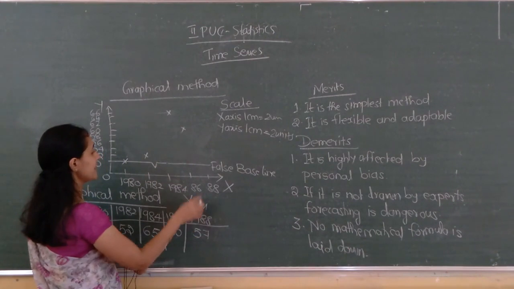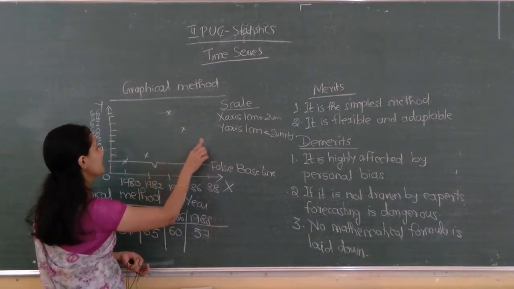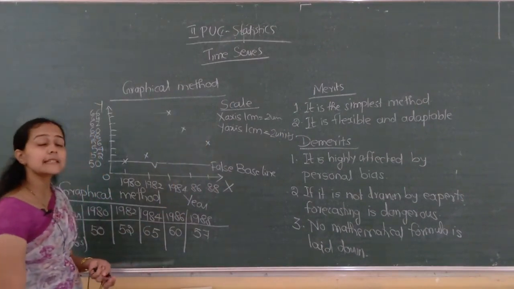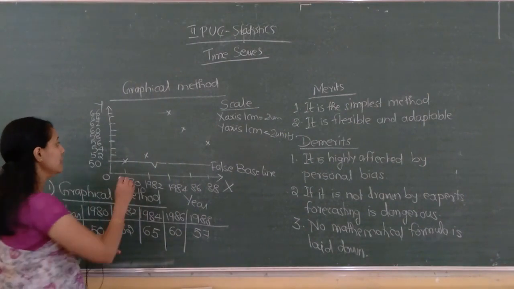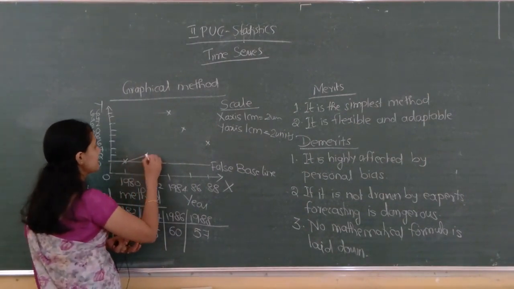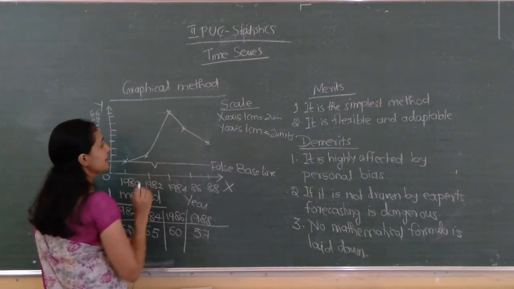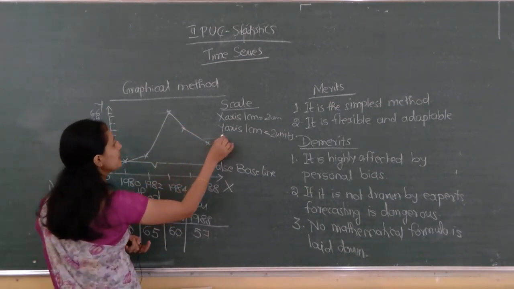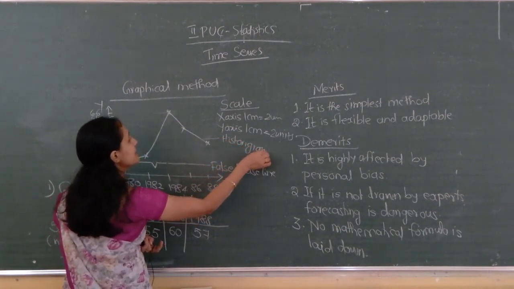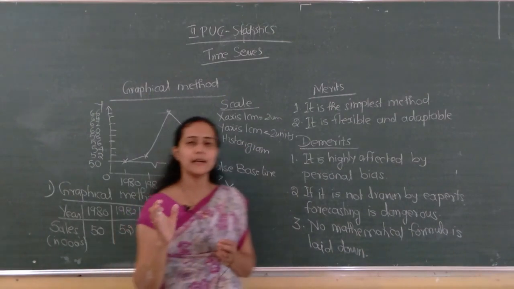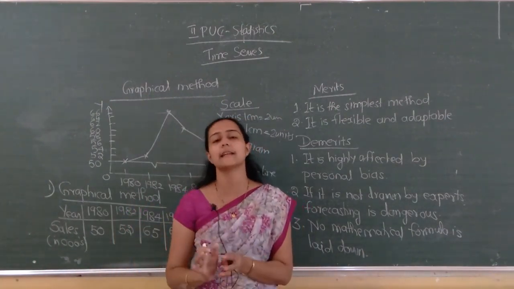The last one is 57, the midpoint of these two, correct? Next, draw this using a scale. Using a scale, join the first, second, third, fourth and fifth points. This is called the histogram, the graph of the actual time series data.